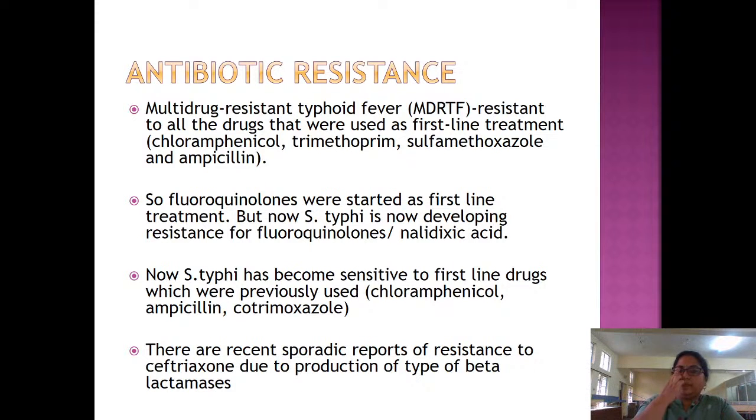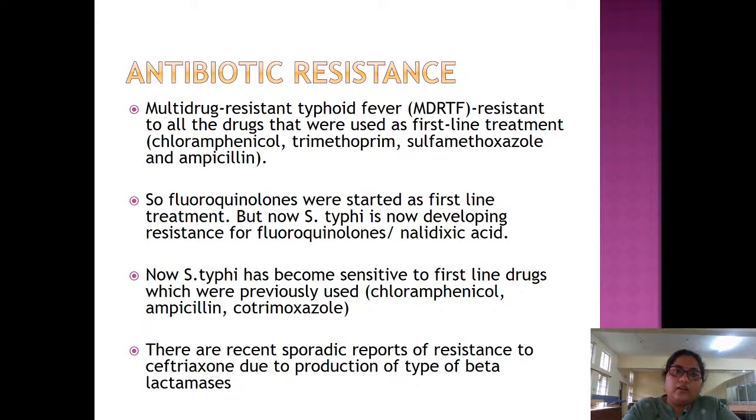Antibiotic resistance. Antibiotic resistance is not only for typhoid, it is present for almost all the diseases. We have importantly read about antibiotic resistance for TB. Everywhere we have read about tuberculosis: antibiotic resistance, multi-drug resistance, extensive drug resistance. All those things we have read for TB. It's the same for typhoid also. There is multi-drug resistant typhoid fever. It is resistant to all the drugs that were used as first-line treatment.